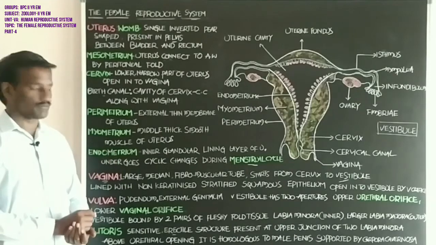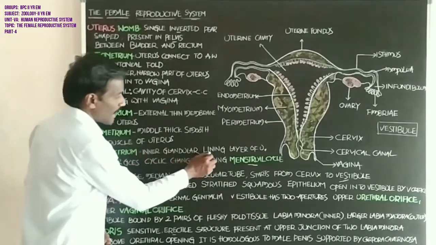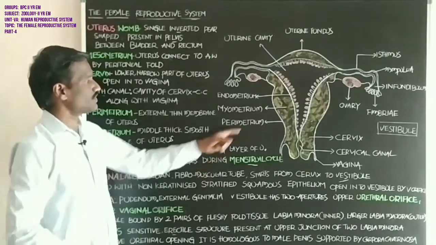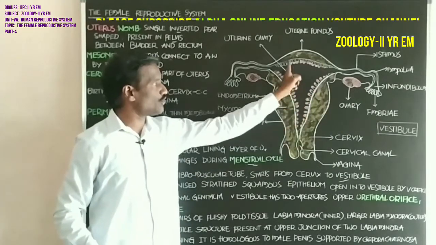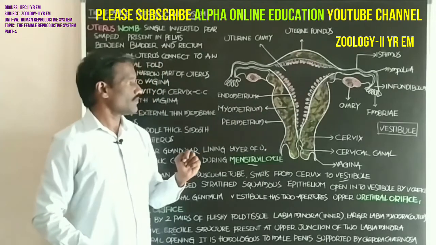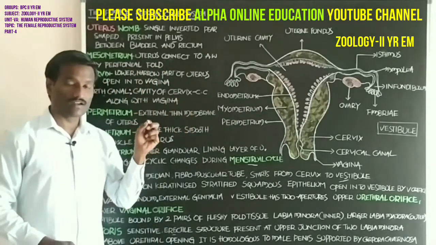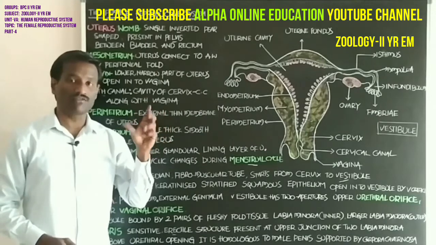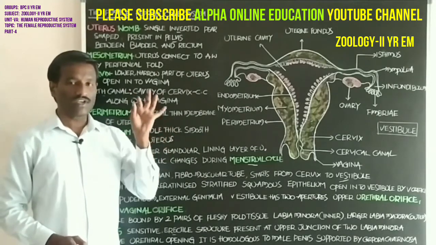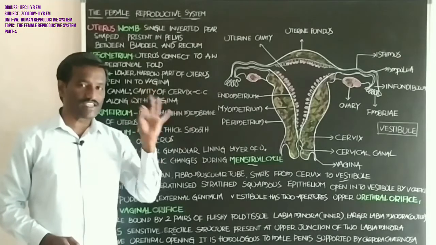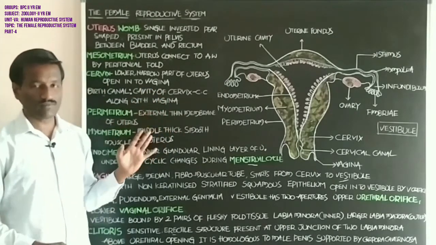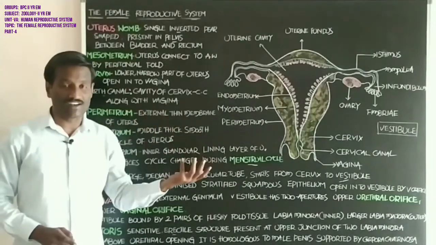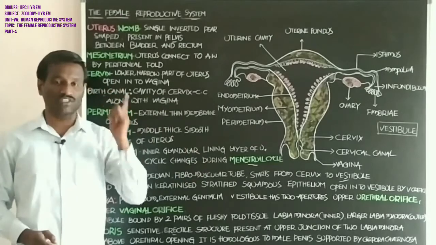Now, the endometrium, the inner glandular lining layer of the uterus. It undergoes cyclic changes in each menstrual cycle.